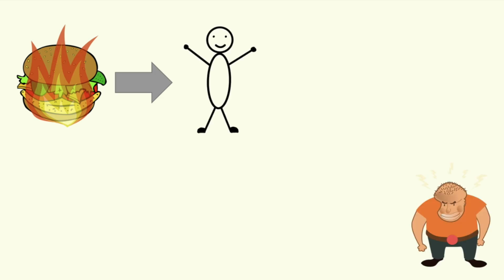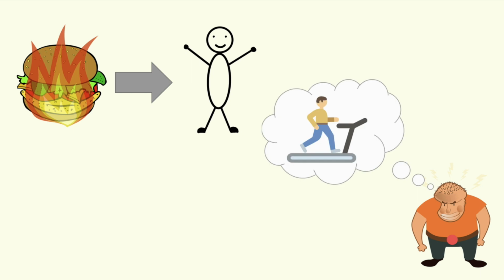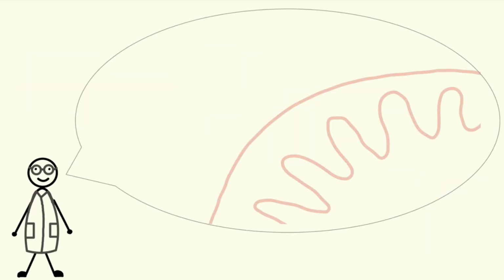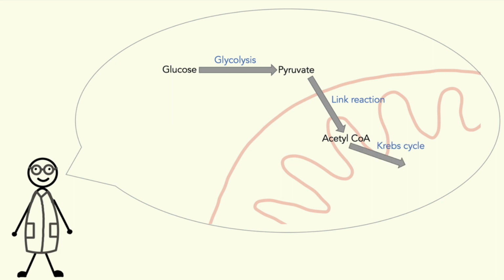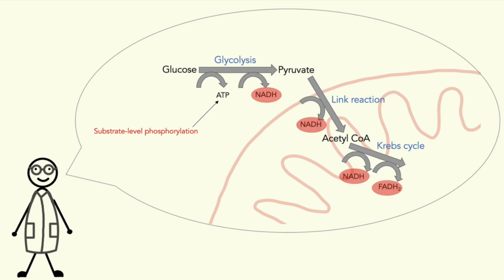However, while Martin from next door will tell you to just step on the treadmill, I will tell you that there might be an easier way. To do so, we first need to understand how your body burns the energy you ingested while eating the chocolate bar earlier today. The sugar, glucose, will be used in glycolysis, from where it is converted to pyruvate, which is then used in the link reaction and the Krebs cycle to produce ATP, your cell's energy currency, via substrate level phosphorylation, as well as these molecules, NADH and FADH2.